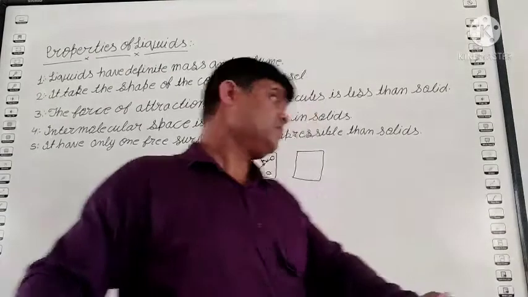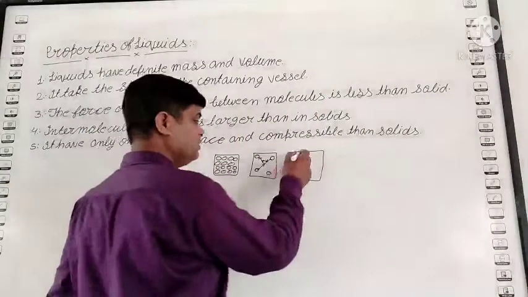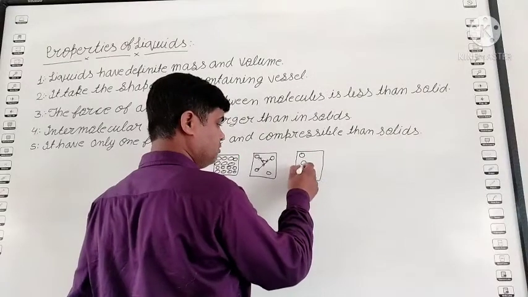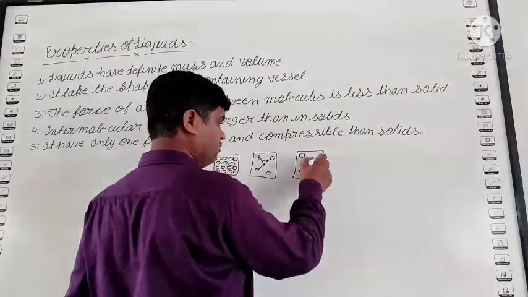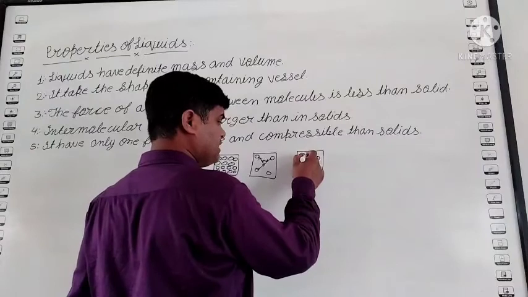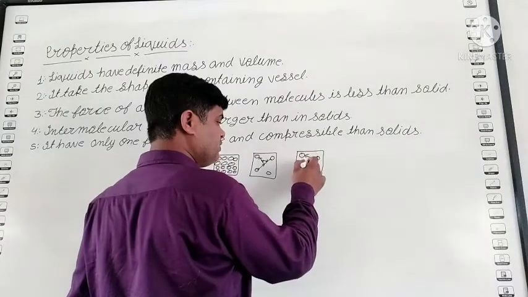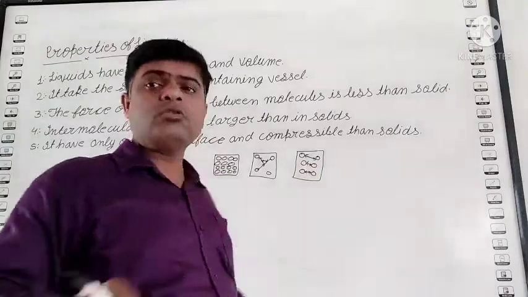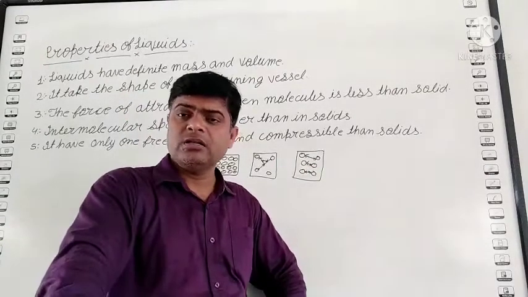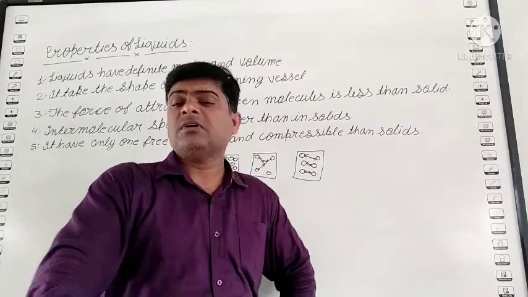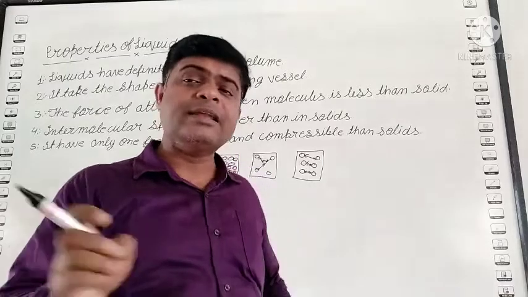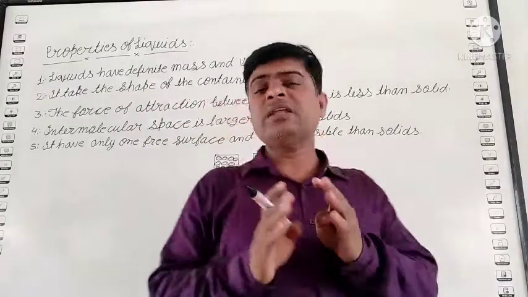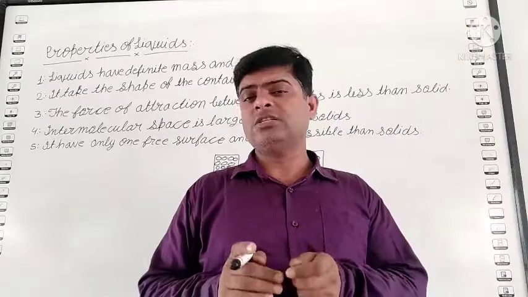Clear? In the gas form, the distance between two molecules is more than in solid and liquid, so the intermolecular force is negligible, very less in comparison to solids and liquids.